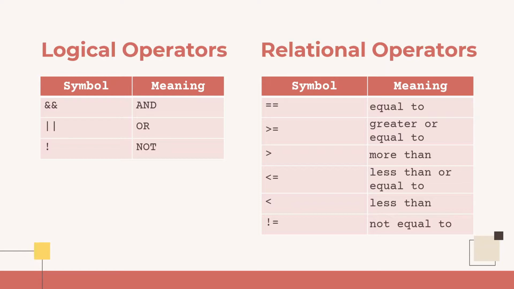Examples of logical operators are AND, OR, and NOT. These operators are declared using the symbols on the left side of the table. Moreover, relational operators can declare that two variables are equal to, greater than or equal to, greater than, less than or equal to, less than, and not equal to. So, if we want to declare the relation between two variables, we can use a relational operator.